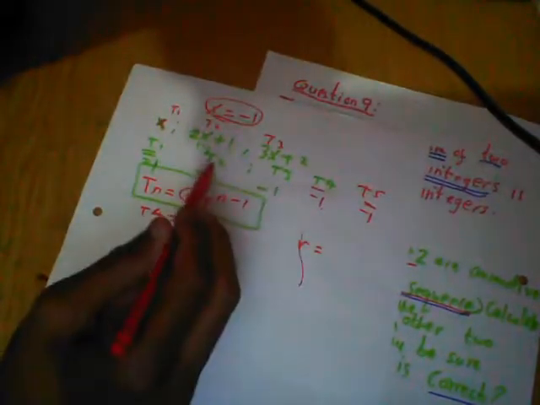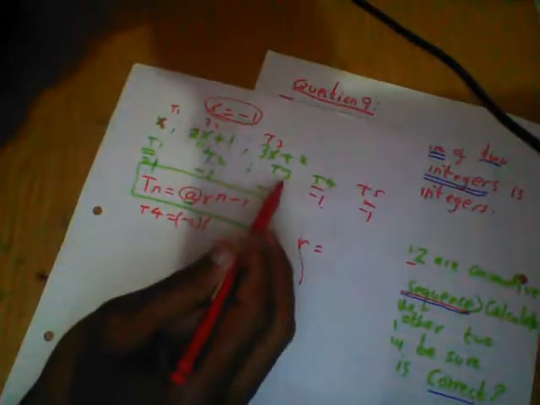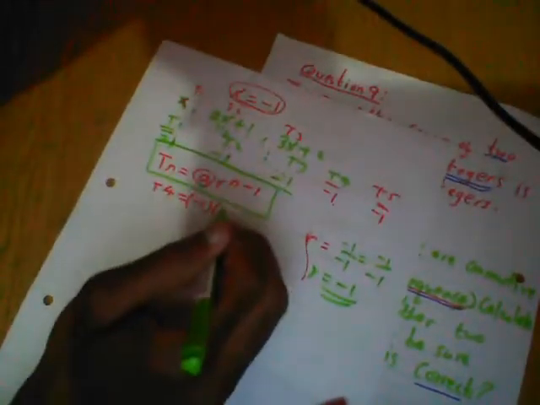How do you get the common ratio? Always the next term divided by the previous term. So r equal to -1 over the previous term, which is -1. Even the second term, -1, over the first term, -1.